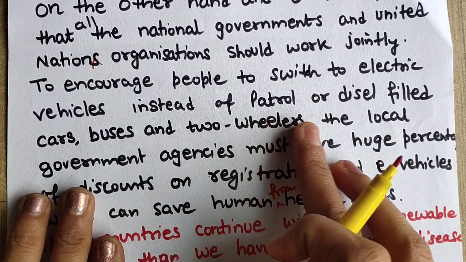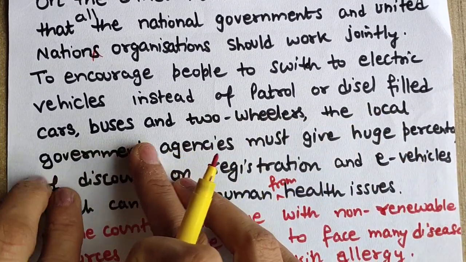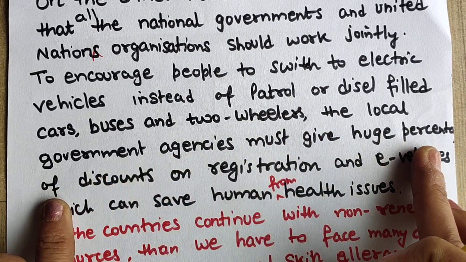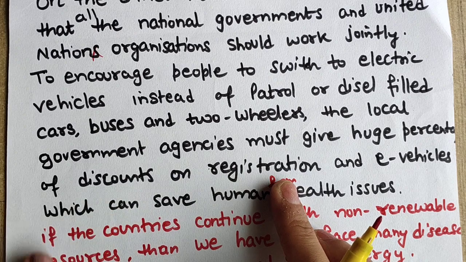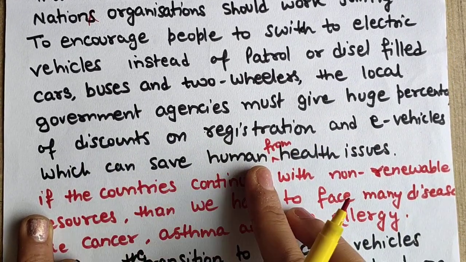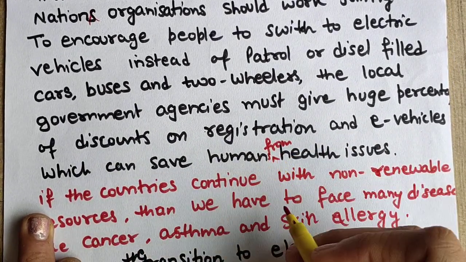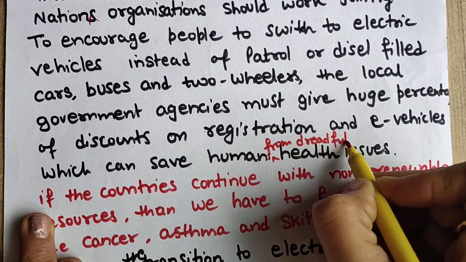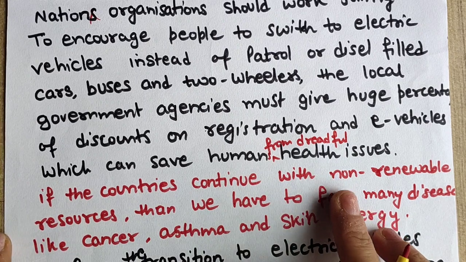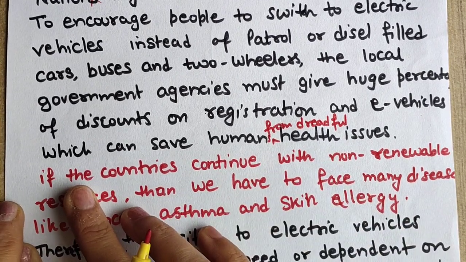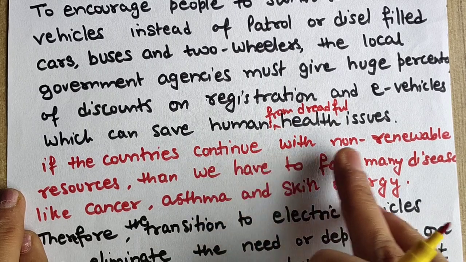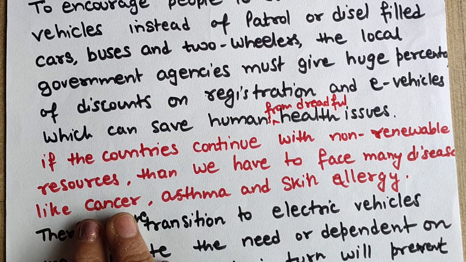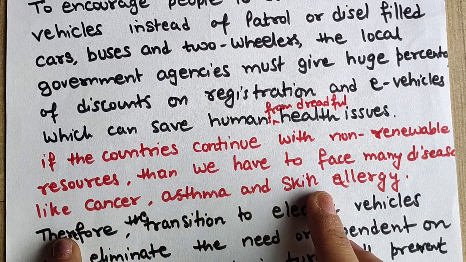You can see this: instead of petrol or diesel filled cars, buses and two-wheelers, the local government agencies must give a huge percentage of discounts on registrations of e-vehicles, which can save humans from dreadful health issues. So always try to add some adjectives to the main words. Now a conditional sentence: if the country continues with non-renewable sources, then we have to face many diseases like cancer, asthma and skin allergy.